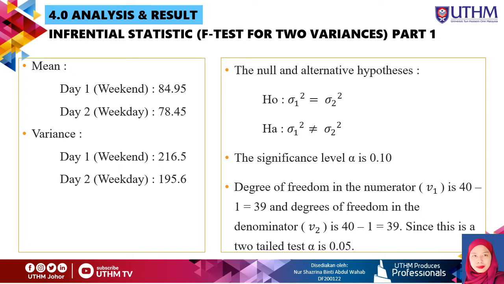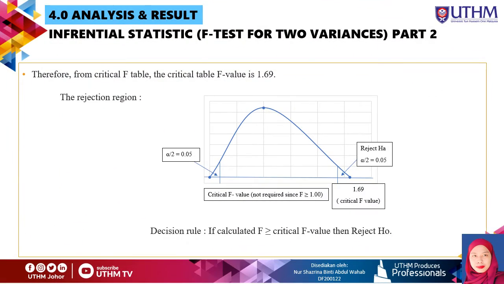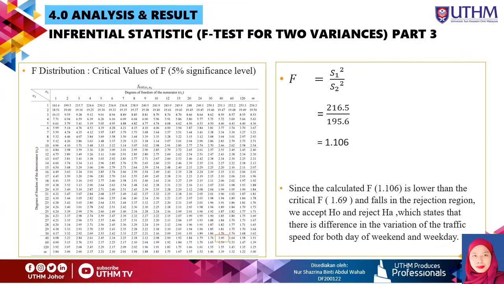The significance level is alpha equal to 0.10. The degrees of freedom in the numerator and denominator, V1 and V2, are both equal to 39. Since this is a two-tailed test, the alpha is equal to 0.05. Next, from the critical F table, the critical F value is 1.69. As you can see on the screen, for the F table, V1 is equal to 40 and V2 is equal to 40. So we get the answer from the table, 1.69.